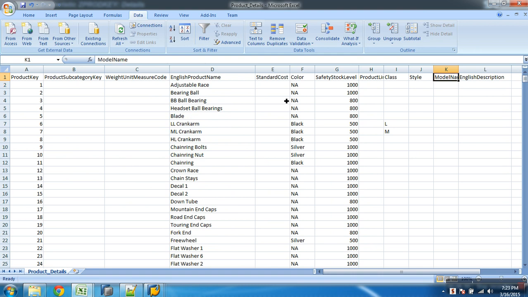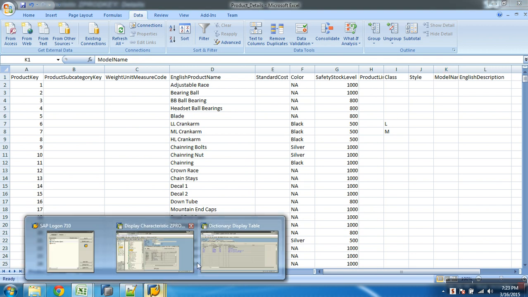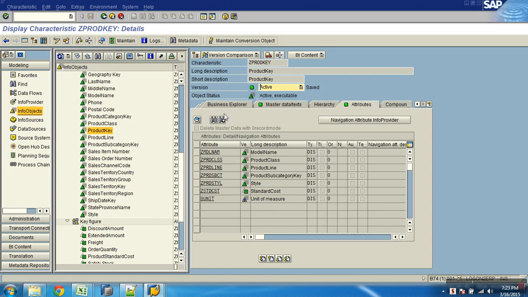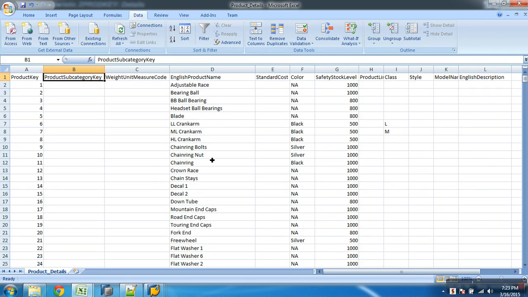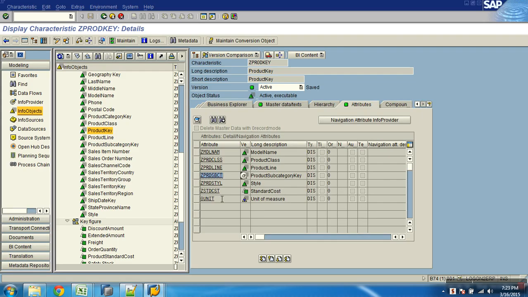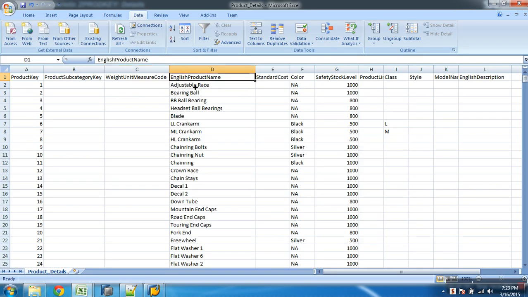Now look at this. It could be a special case now. If I open this, I've got product key. What is the next column? Subcategory. So I've got attribute subcategory. Unit of measure. What is this? Unit. And what is English product name?